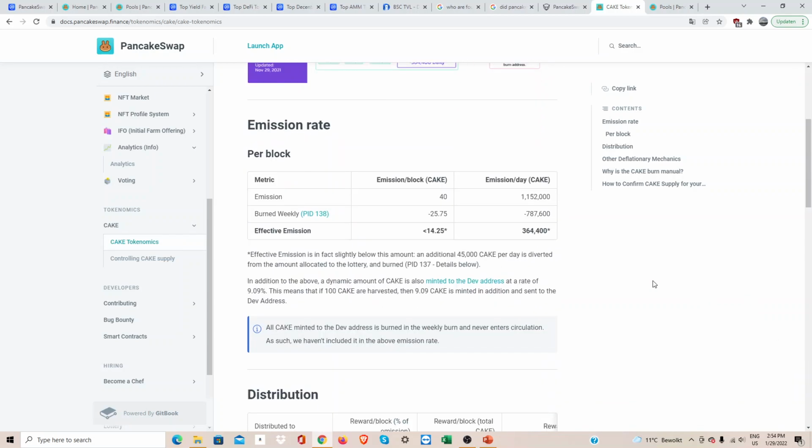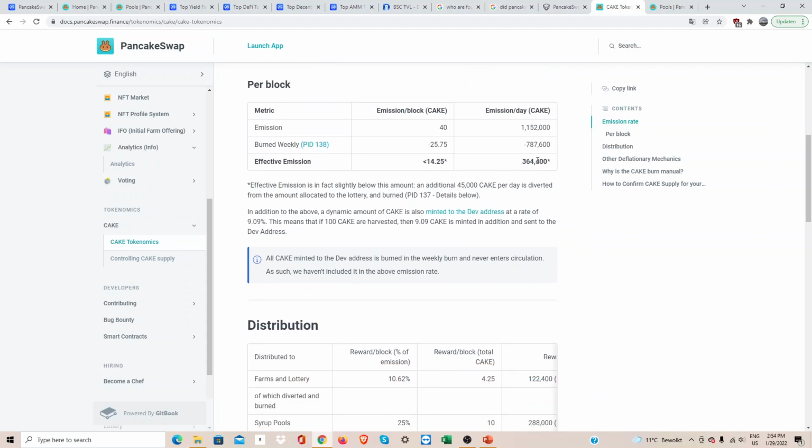Here you can find everything you need to know about what they're doing with the coin. So they are printing, let's say, 1.1 million, and the daily burn is almost 800,000, and that leads to a net inflation of 364,000 cake per day.